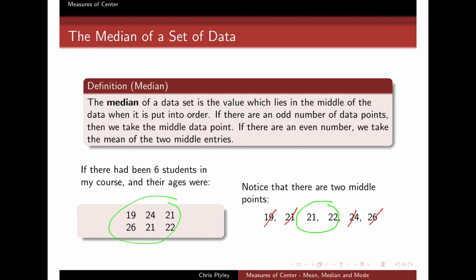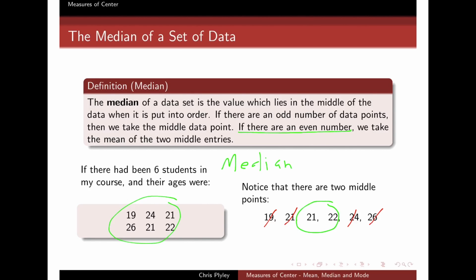So if there are in fact an even number of data points, then the median is defined to be just the mean of those 2 numbers. It's the halfway point between 21 and 22. So to find the median here, what do I need to do? I can't just pick a number off my list.